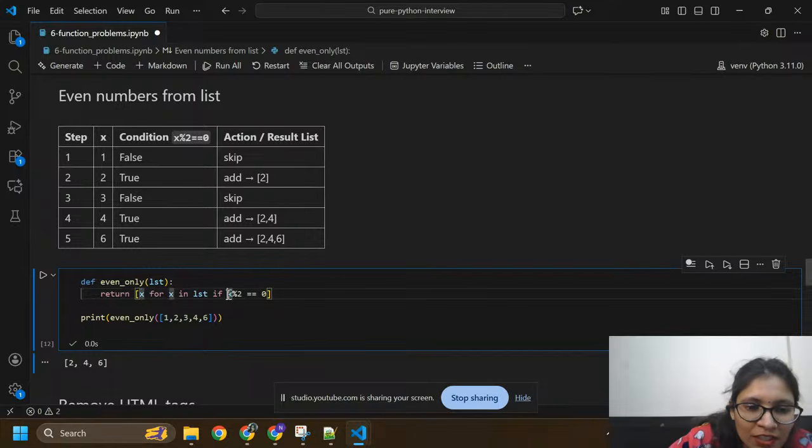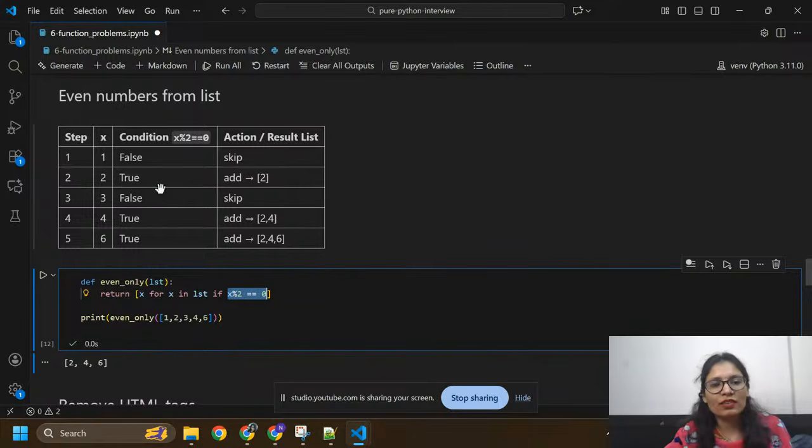Then you need to divide x by 2. We don't get remainder equals to 0, so this condition is false, we need to skip it. Now again I'm going to check with x equals to 2, so x divided by 2, I got remainder 0 while dividing it. So this condition is true, so I need to add 2 here.